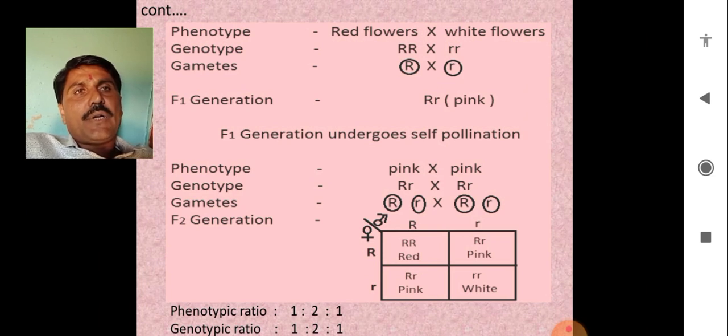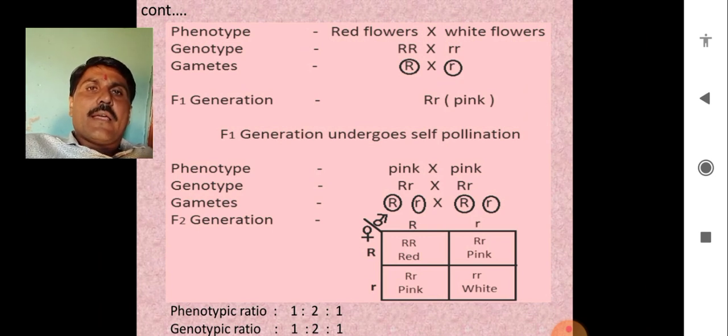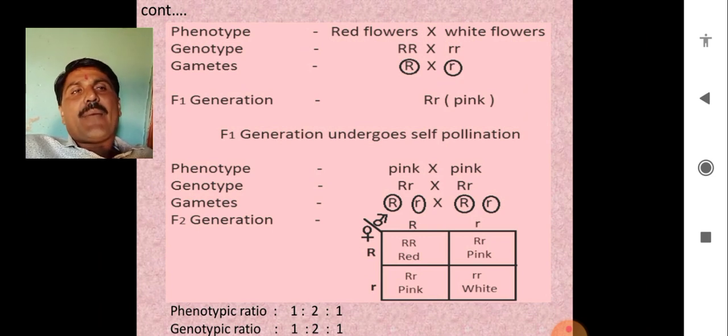Look at this phenotype, that is red flower crossed with white flower, the native Mirabilis jalapa. The genotype of the red flower is capital RR, whereas the white flower of Mirabilis is small rr.